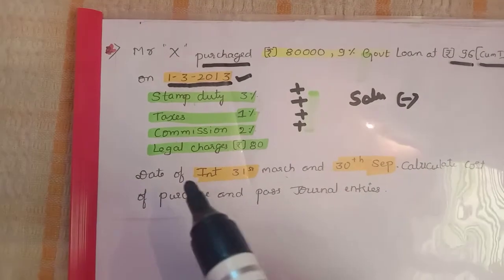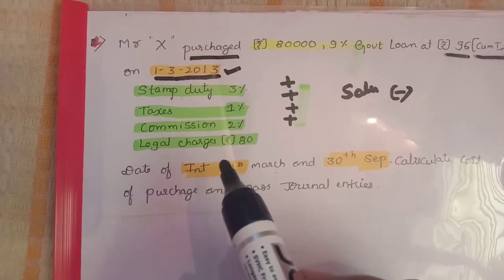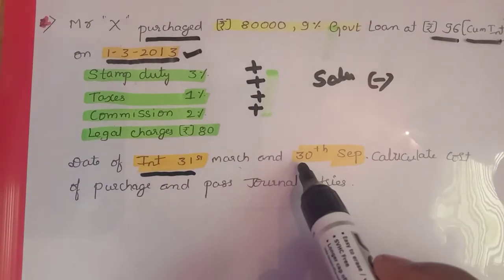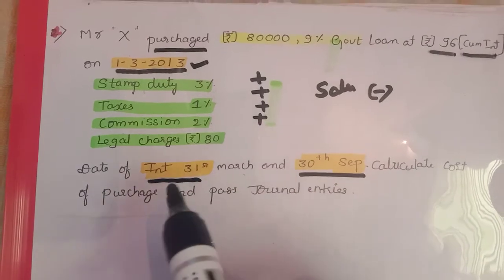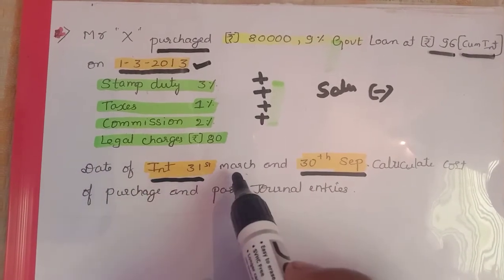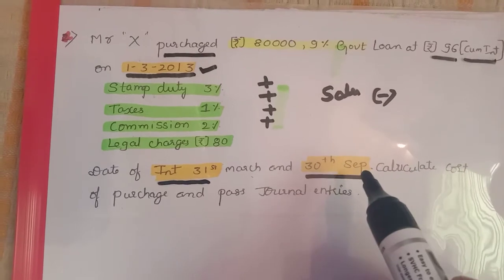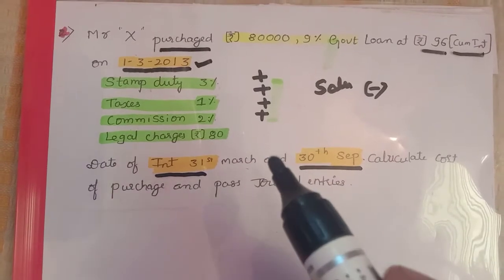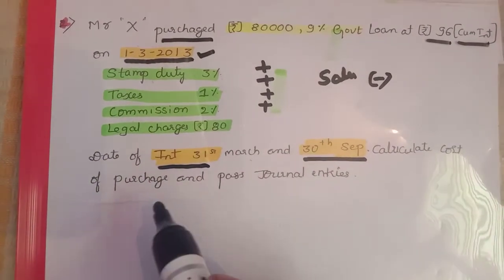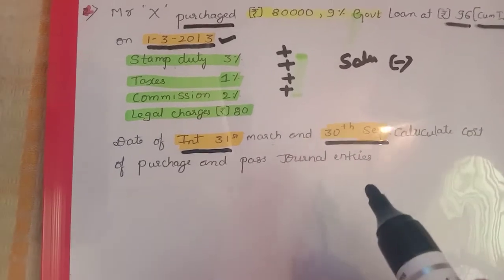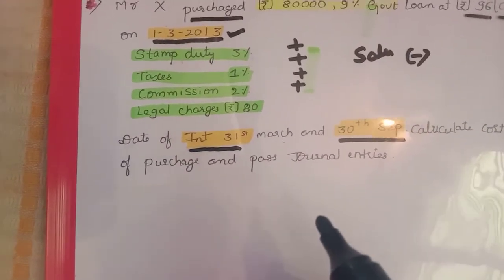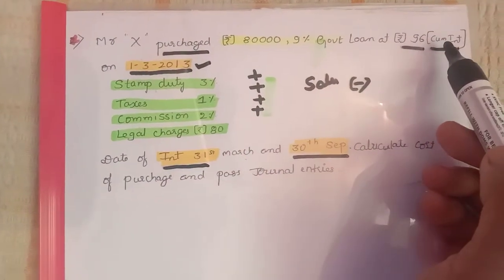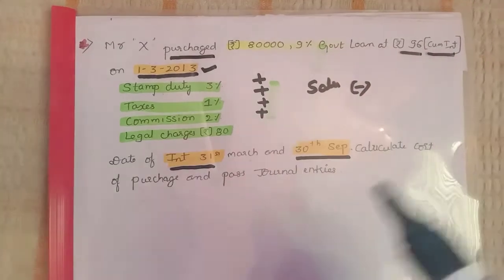That is very important. Next, dates of interest: 31st March and 30th September. So two dates are given, they were paying interest on these two dates, nothing but yearly they were paying two times the interest. Calculate the cost of purchase and pass journal entries. So journal entries also we need to pass here. First we need to calculate the interest. The problem is given on the basis of cum interest, so you have to keep that in mind.